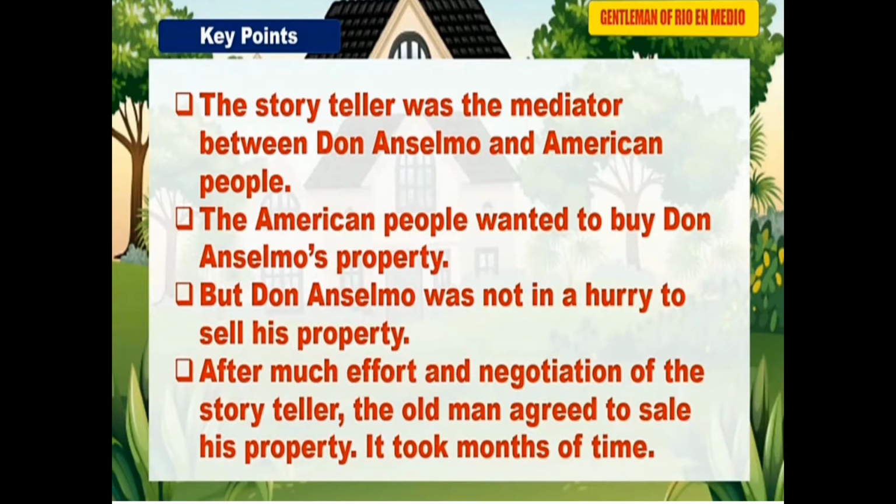But Don Anselmo was not in a hurry to sell his property. After much effort and negotiation of the storyteller, the old man agreed to sell his property. It took months of time. That means after much effort and official discussion, the old man agreed to sell his property, but it took a long time.